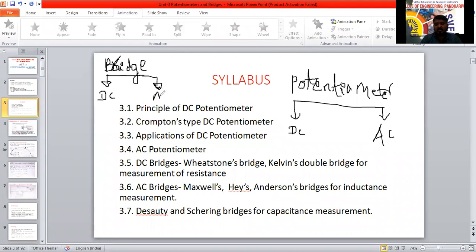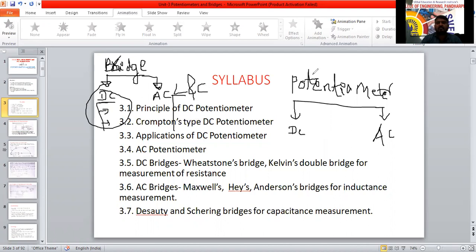The DC bridges are used only for measurement of resistance, namely Kelvin double bridge and Wheatstone bridge, which we have discussed already. The AC bridges are used for the measurement of inductance and capacitance.